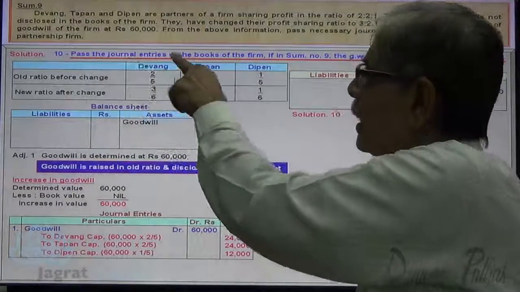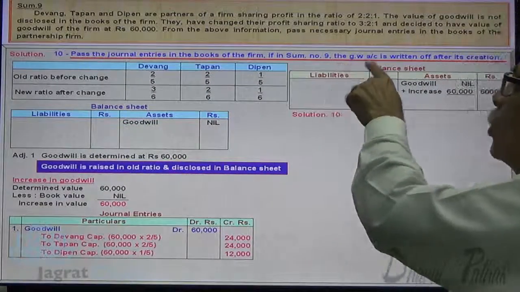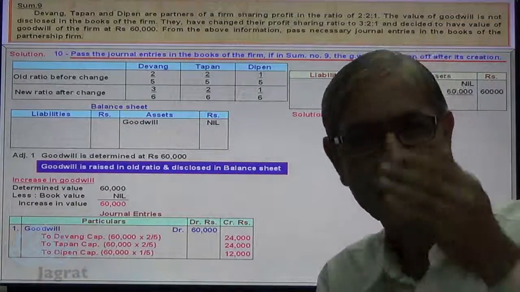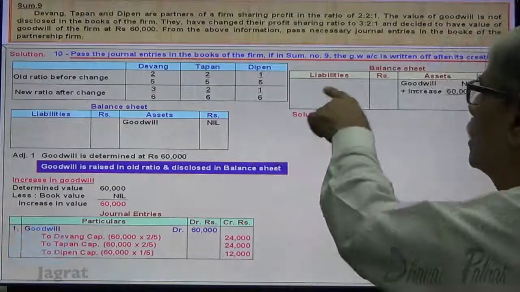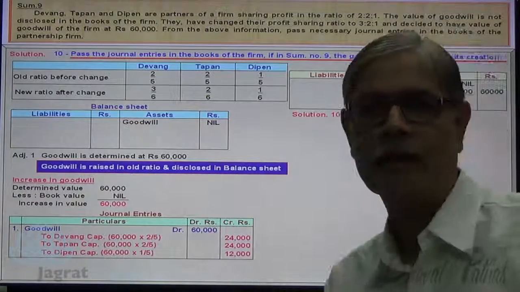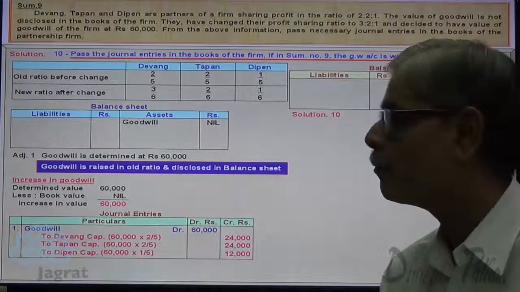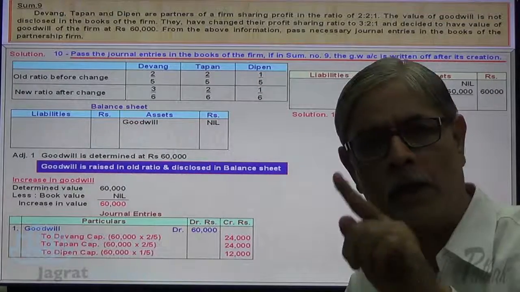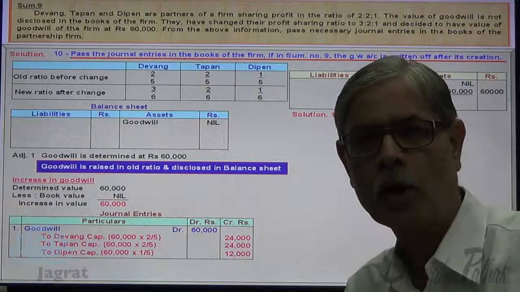Pass journal entries in the books of the firm if in sum number 9 the goodwill account is to be written off after creation. Now I start with the next sum in continuation with the previous sum. Here we have solved up to sum number 9. Now I start with sum number 10. What is the question? The goodwill is to be written off. So here in solution 10 we are asked to write off the goodwill that has been raised in sum number 9. Observe it.